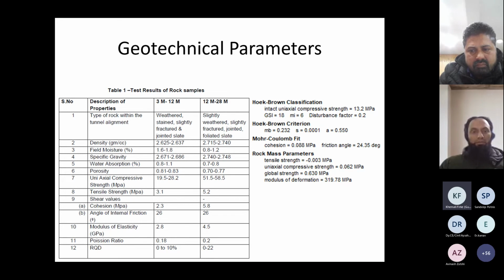From the boreholes, the relevant boreholes near the section, we have this rock mass data. And using this test data, we have arrived at the rock mass parameters using RocLab estimations. And you can see that our global strength comes out to be 0.630. And the modulus of deformation comes out to be 319 or 320 MPa. So again, it's a very poor condition of rock mass.